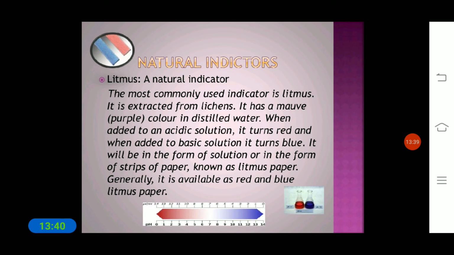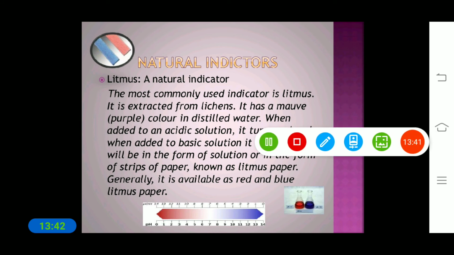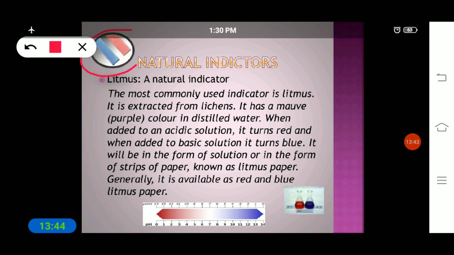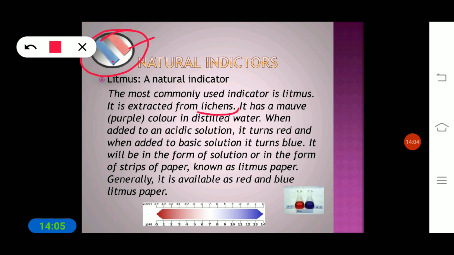Here the picture is shown of the two colors of litmus paper. One is blue, another one is red. These are used to test the presence of acids and bases. The most commonly used indicator is litmus. It is extracted from lichens, which are one kind of plant, and from that plant we get these papers.